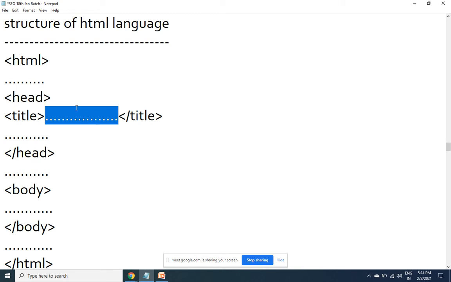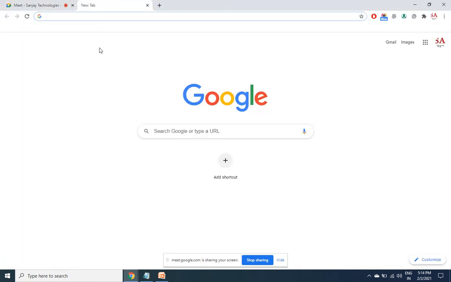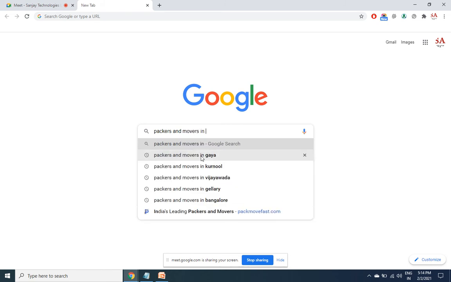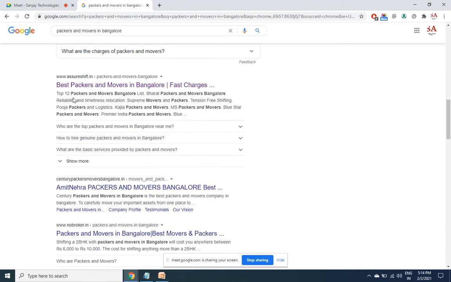Where can you see this title tag in the search snippet? In the first line, after the permalink, the big bold letters that you have in blue color. So let's say I'm searching here for packers and movers in Bangalore. If you open this page, you'll find this one as the title tag. You open this page, you'll find this as the title tag.